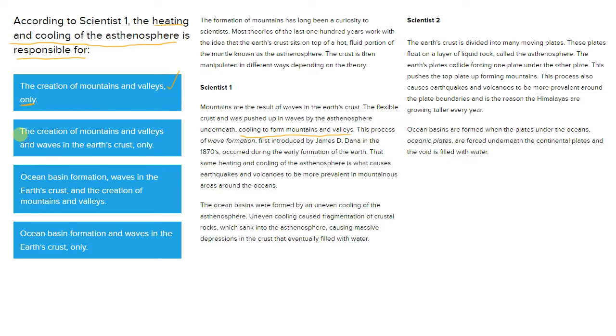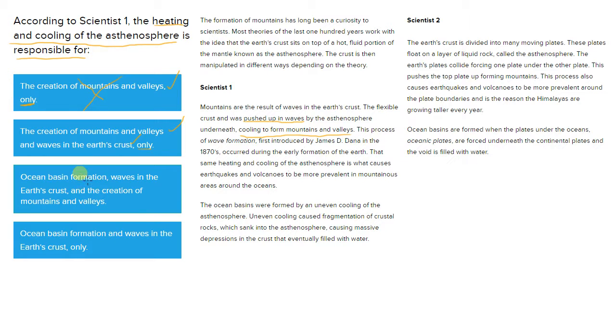So let's go to answer choice B, the creation of mountains and valleys and the waves in the Earth's crust only. So we're reading in, mountains are the result of waves in the Earth's crust. The flexible crust was pushed up in waves by the asthenosphere. So pushed up in waves by the asthenosphere. The asthenosphere is responsible for waves in the Earth's crust. So it is responsible for mountains and valleys and waves in the Earth's crust. But once again, we have this only here. So now we know answer choice A is wrong because it is now encompassed in answer choice B.